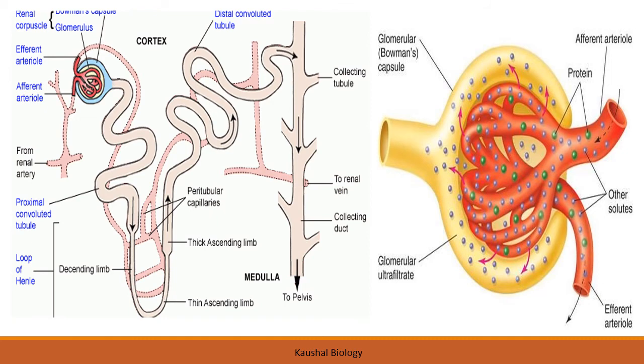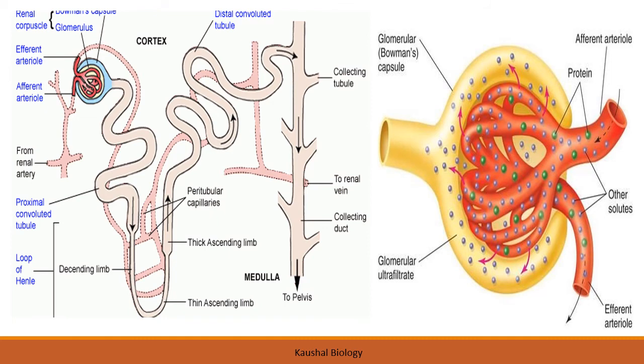That part is known as loop of Henle, and then at the post region again there is a coiling of the tube that is called the distal convoluted tubule, and this distal convoluted tubule or DCT is connecting with the collecting duct, which is again connected with many nephrons.